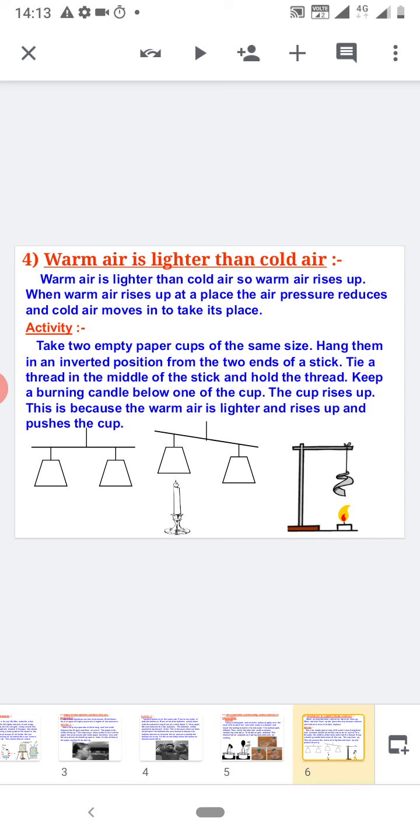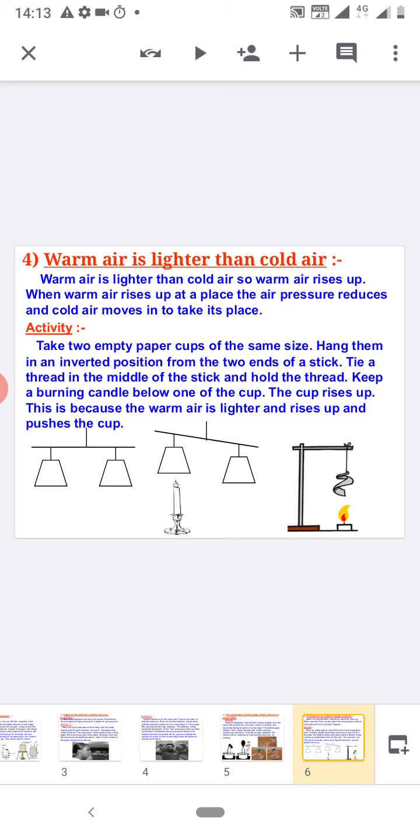Observe what happens. Now we are seeing that the balance of the bags is disturbed. This activity says that warm air rises up. As the warm air rises up, it pushes the bag above the candle. This causes disturbance of the balance, and this shows that warm air is lighter than the cold air.